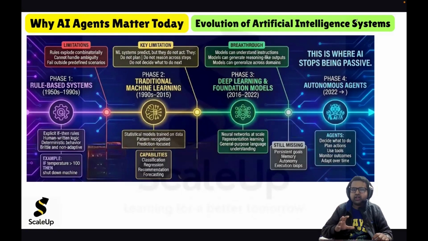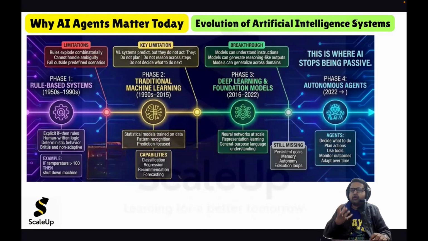But the problem was that machine learning was highly specific in nature, and it could not act, it could just predict. Then we got deep learning. The good thing about deep learning was that it became somewhat generalized. It can perform multiple actions, and it became more intelligent, in that it started understanding natural language, understanding instructions, and generating reasoning-like outputs.